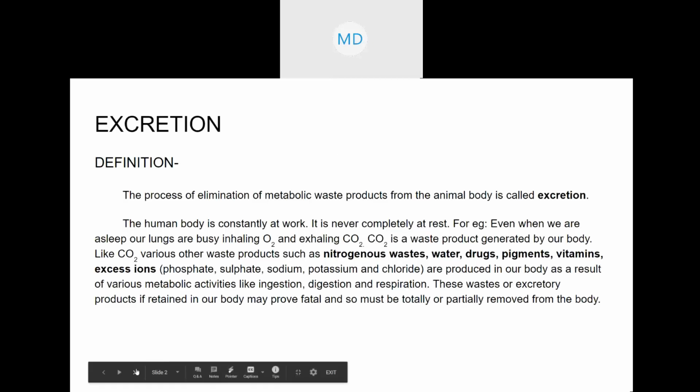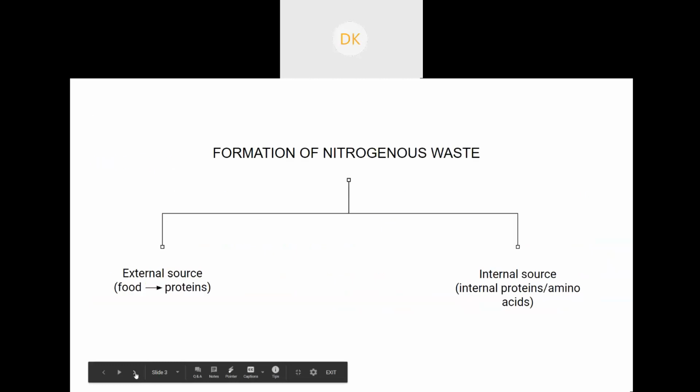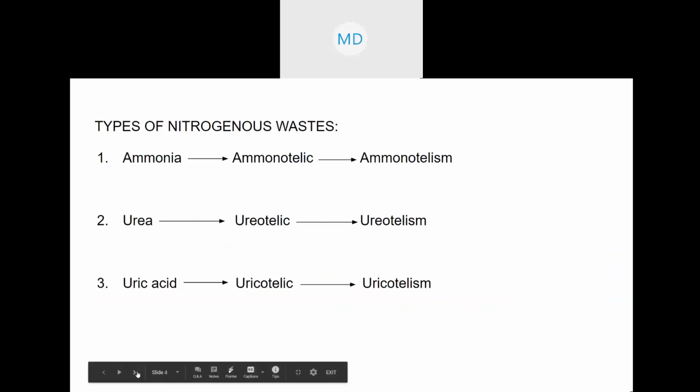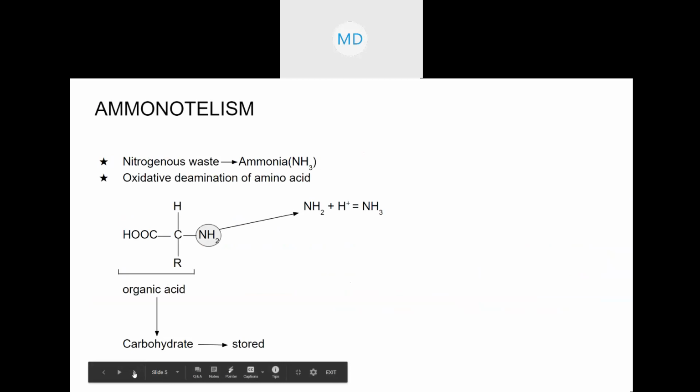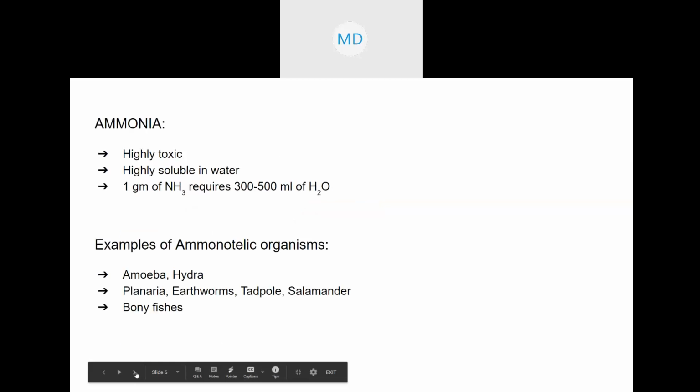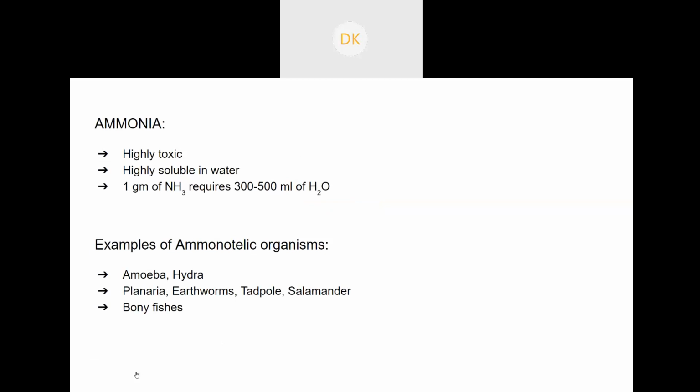We have already started this chapter a little bit, right? About what is excretion, and how this nitrogenous waste is formed. We learned about ammonotelism, this type of nitrogenous waste, oxidative deamination, and the properties and examples of ammonia.